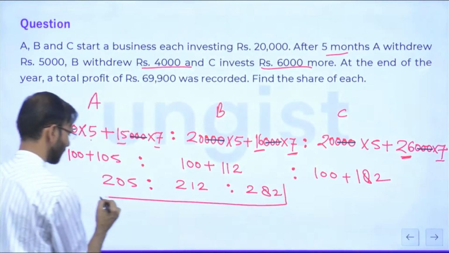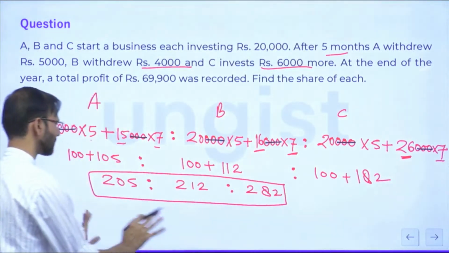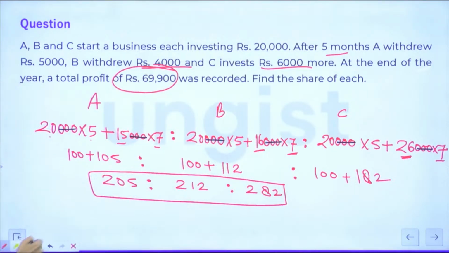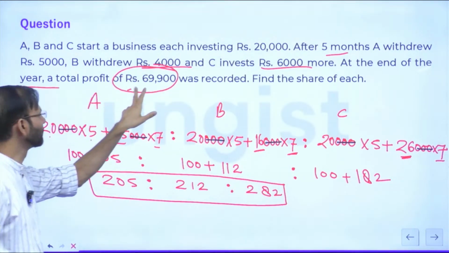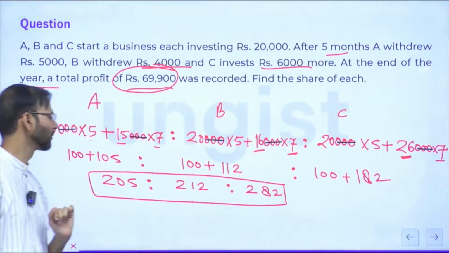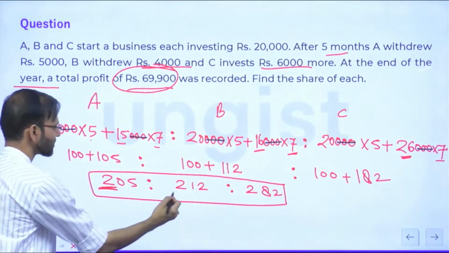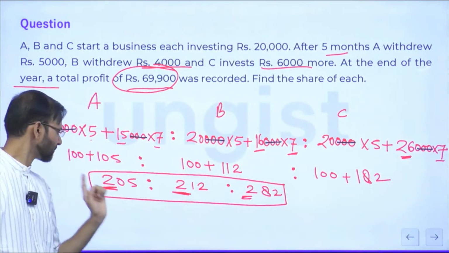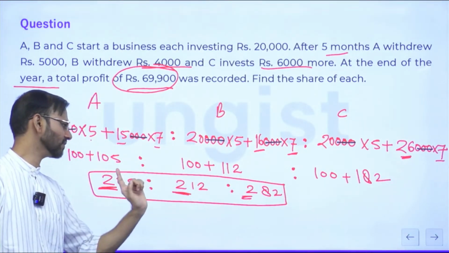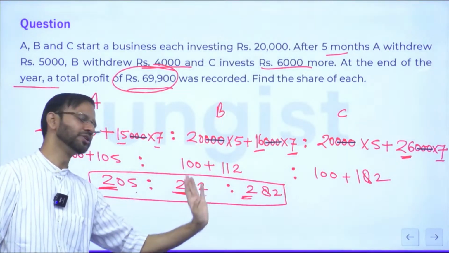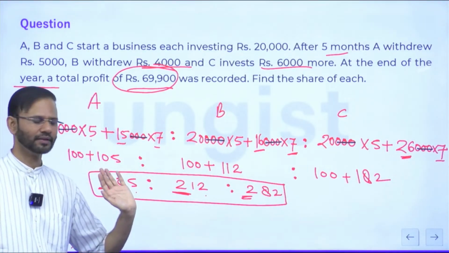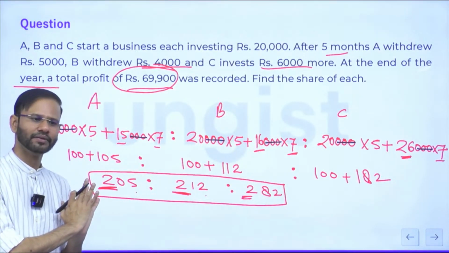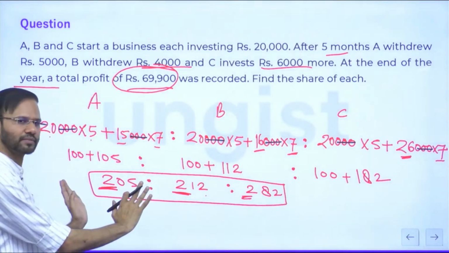Everyone fine? Now I don't want to simplify this. Just wait, look for the number. The number is 69900, right? The question is saying at the end of the year, the total profit was 69900. Okay, everyone? See guys, this is 200 something, this is 200 something, this is also 200 something. So 200, 200, 200, 600. 5 plus 12, 17, 17 plus 82, 99. So if you add them, you will get 699. Right? So don't simplify this.